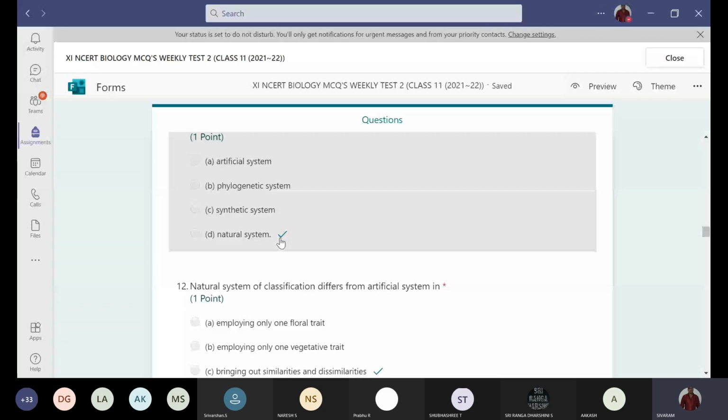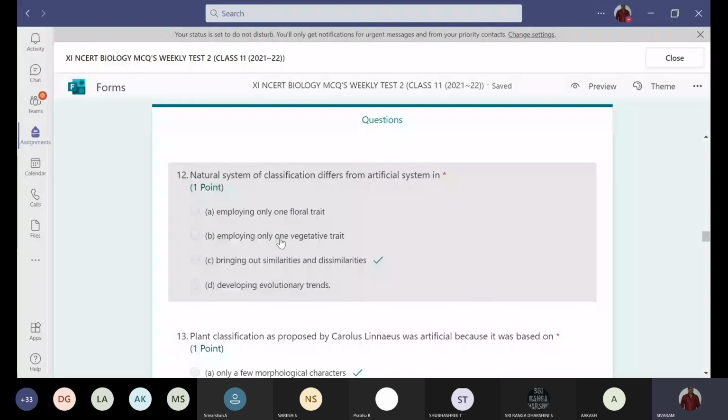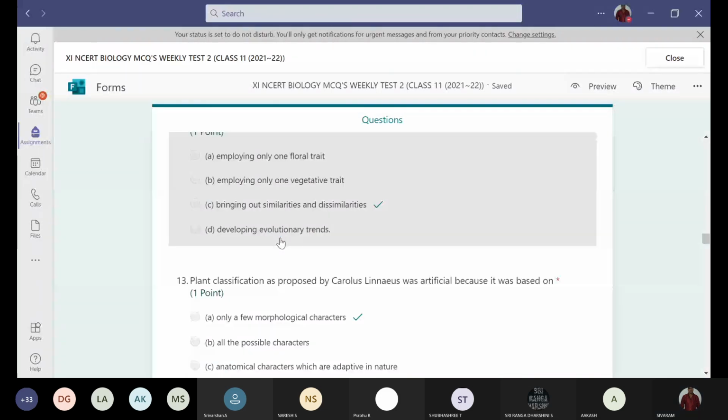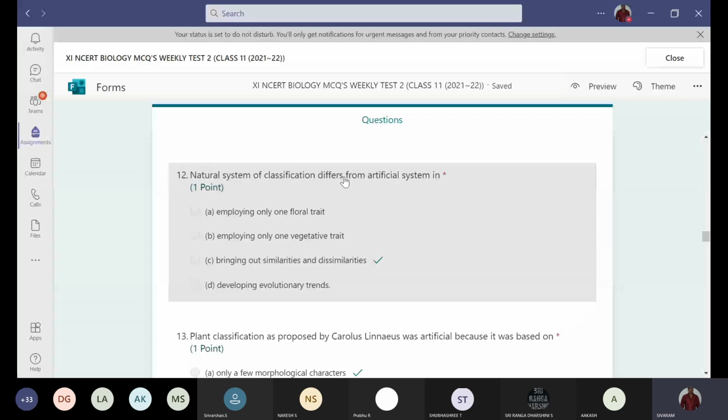And next, natural system of classification differs from artificial system in bringing out similarities and dissimilarities among the organisms.